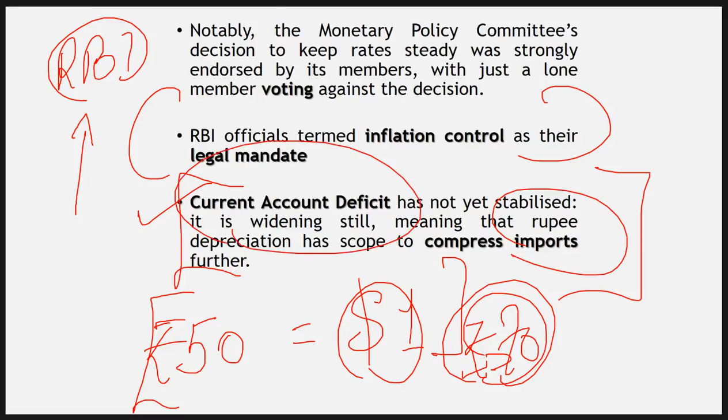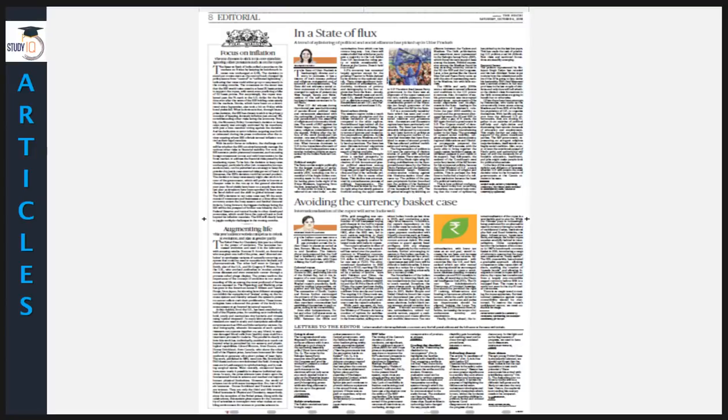So by doing this, RBI is indirectly trying to control this current account deficit as well. I hope this one is clear to you. So we have talked about so many important concepts, isn't it? I believe that things should be clear to you. If you have any questions or queries, just in case, then let me know.